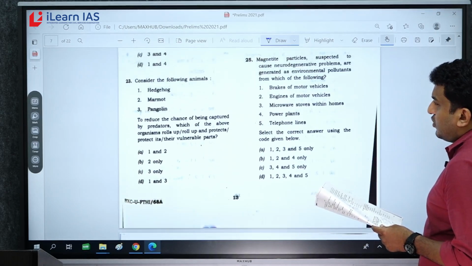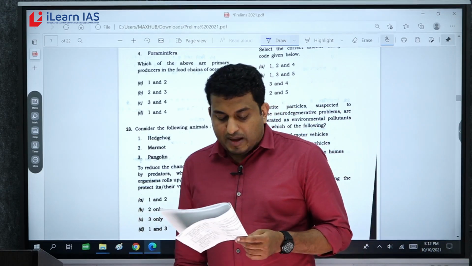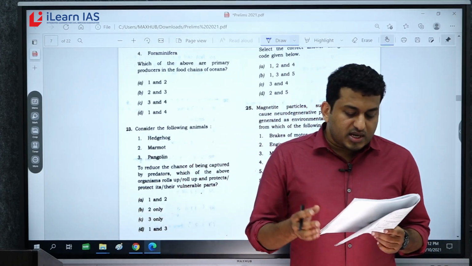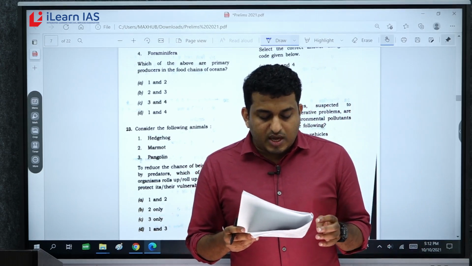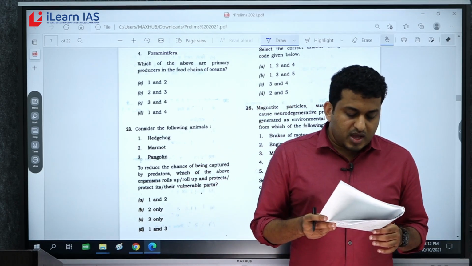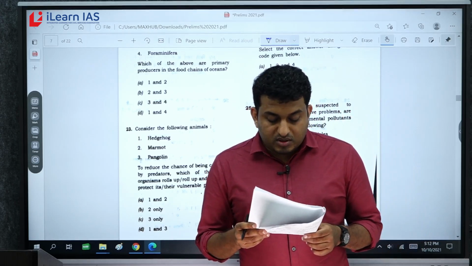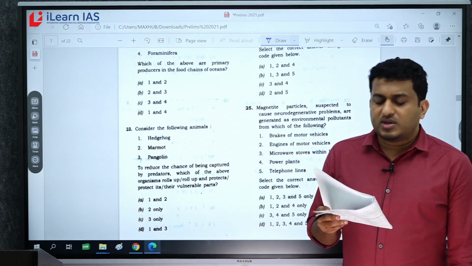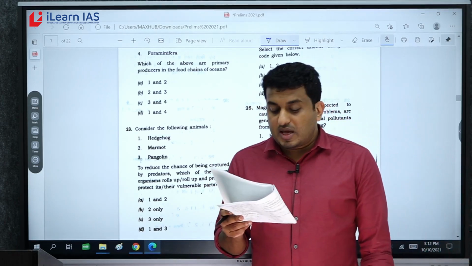Next, consider the following animals: hedgehog, marmot, pangolin. To reduce the chance of being captured by predators, which of the above organisms roll up and protect their vulnerable parts? So again, every year UPSC asks questions related to one or other kind of organisms, animals.